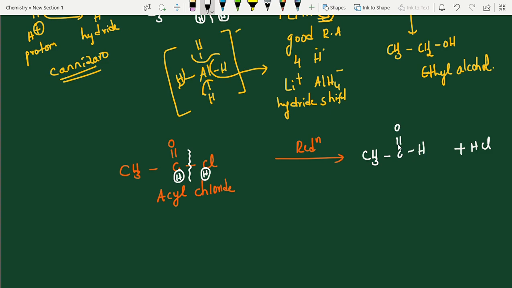See, again an active site is generated. If the active site is there, it further undergoes reduction. So finally you will expect the product CH3, here the bond breaks, add one hydrogen here, same as the above case, CH3 CH2OH.